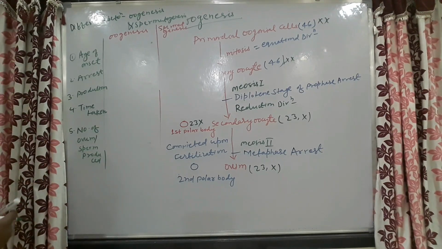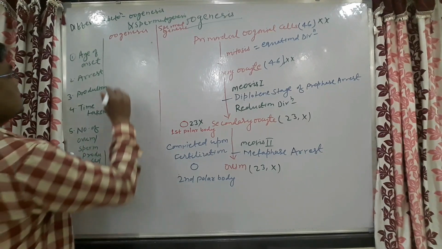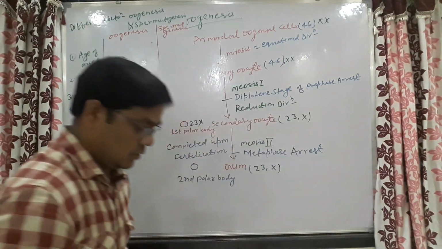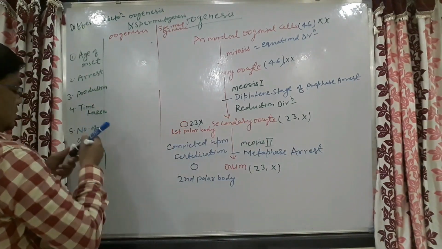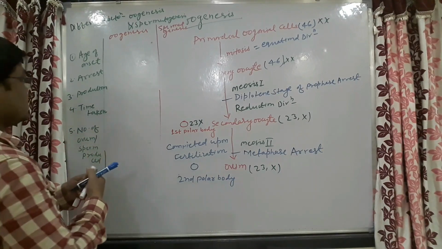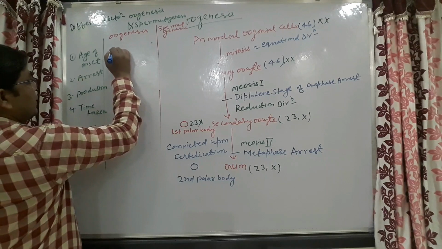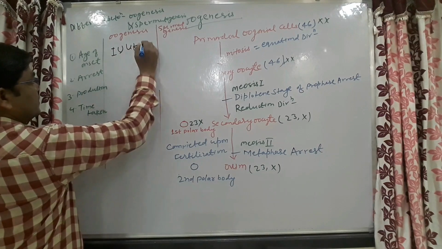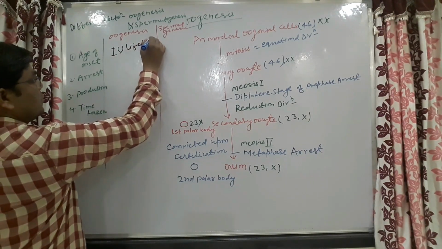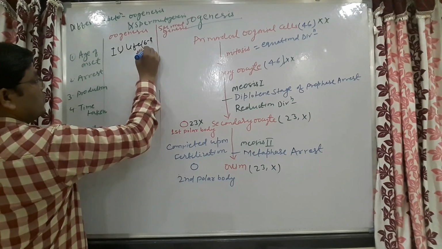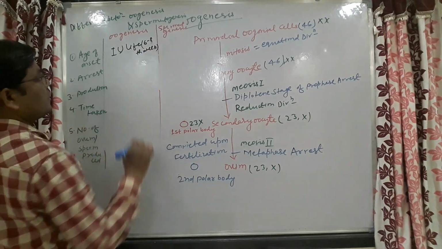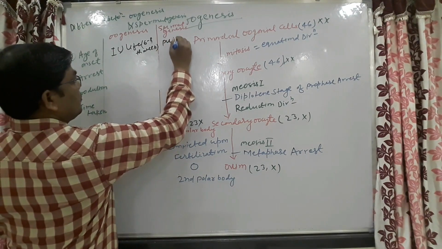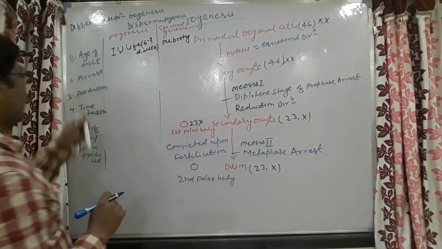Age of onset. As we all know, the age of onset of oogenesis is intrauterine life, that is the 6th to 8th week of intrauterine life. Spermatogenesis will start at the time of puberty. Arrest.